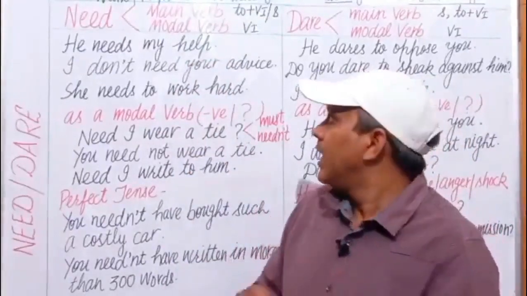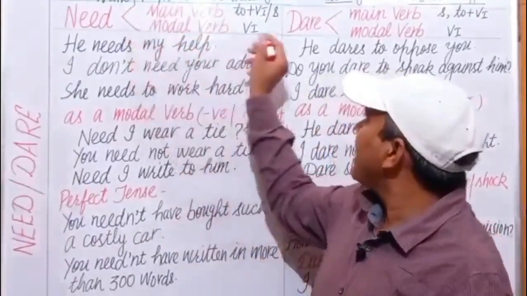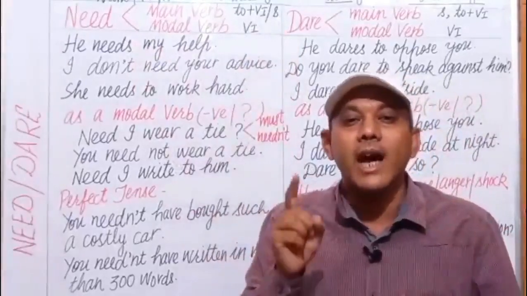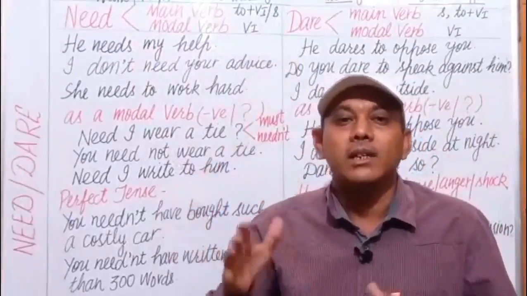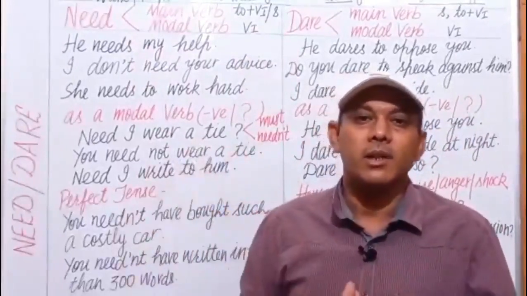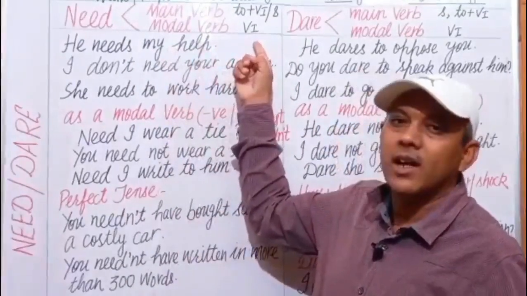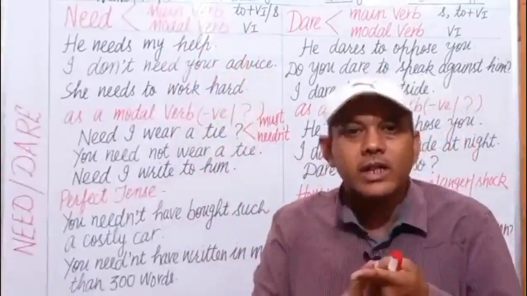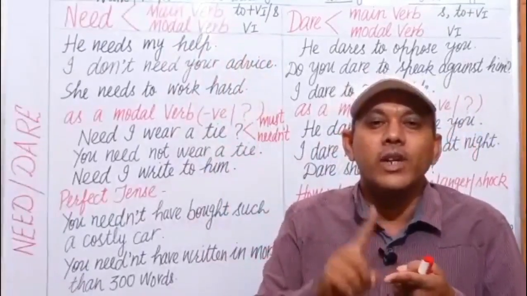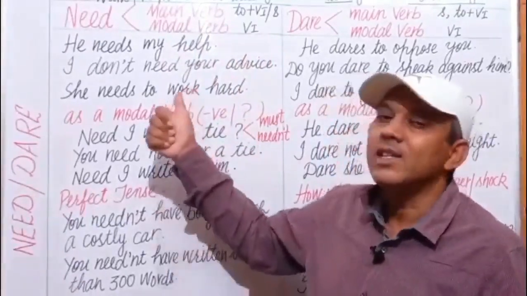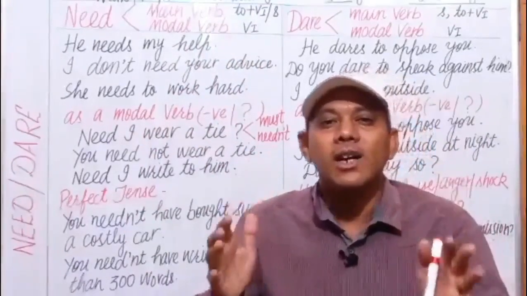If need is used with s, need plus s means needs, then that is a main verb, that is an ordinary verb. But if it is used as V1 in negative or interrogative sentences with bare infinitive with V1, then it is used as a modal verb.